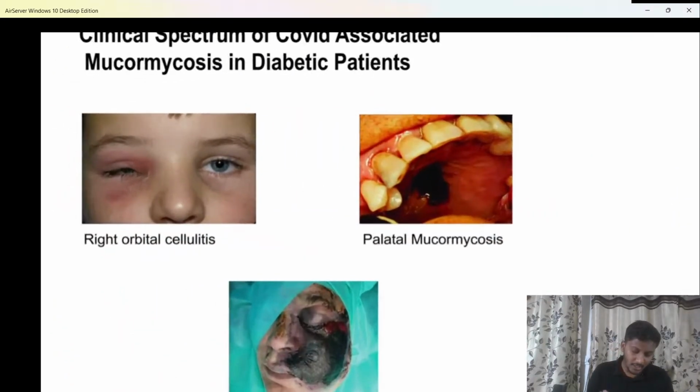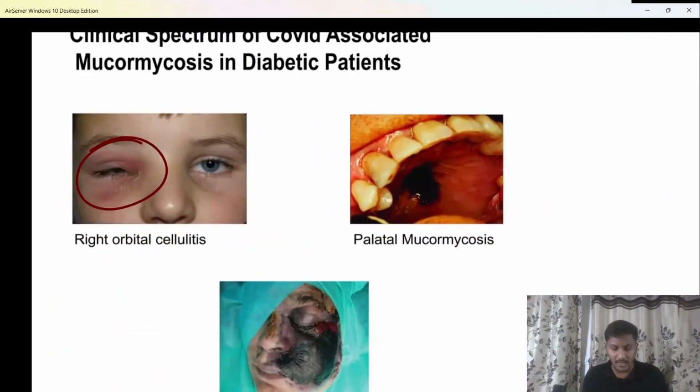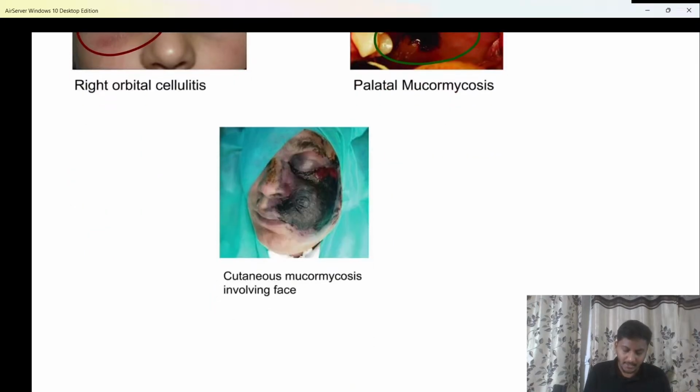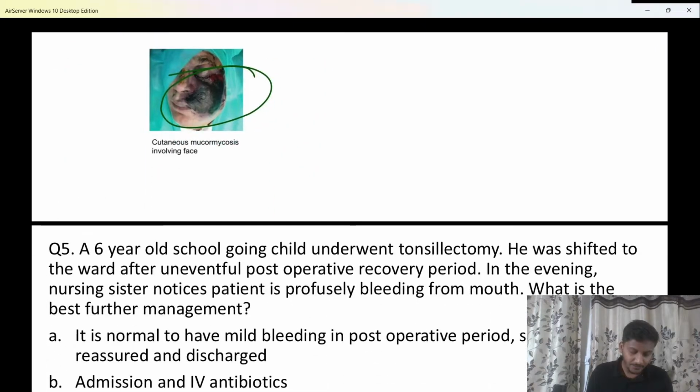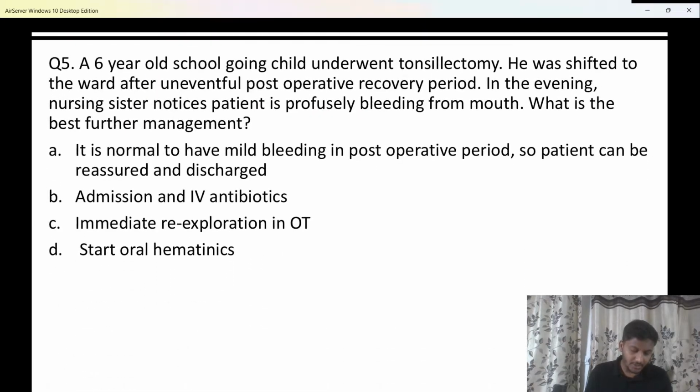So here this is the classical spectrum. Here you can see there is cellulitis, therefore there is periorbital inflammation and swelling. Here I can see palatal mucormycosis causing black spots, and here there is a black eschar involving the face of the patient. Clear? Okay, next question over here.